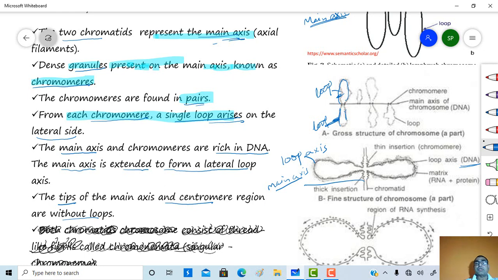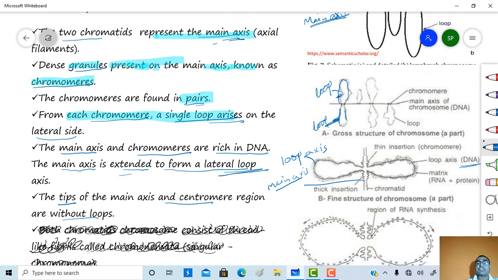Main axis and chromomere are rich in DNA.